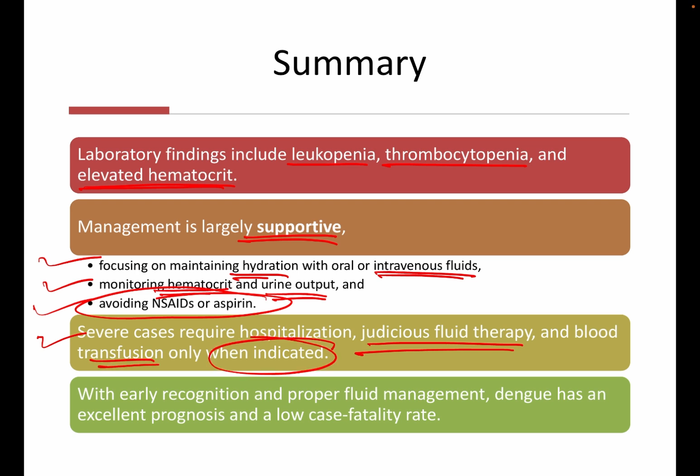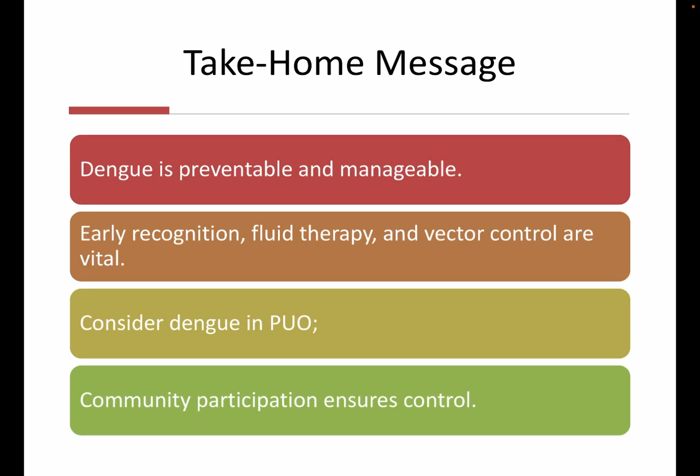With early intervention and proper fluid management, dengue has an excellent prognosis and low case fatality rate. So, dengue is preventable and manageable. Early recognition, fluid therapy, and vector control are most emphasized. Consider dengue in a PUO, and